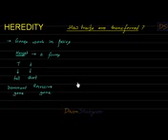Now in any human being, students, there will be two genes corresponding to height. So those genes can be TT, Tt or tt.